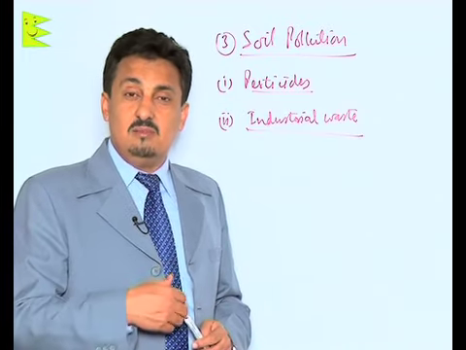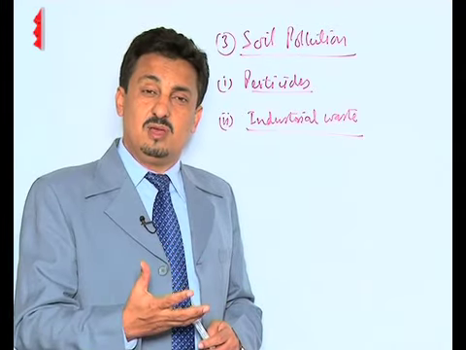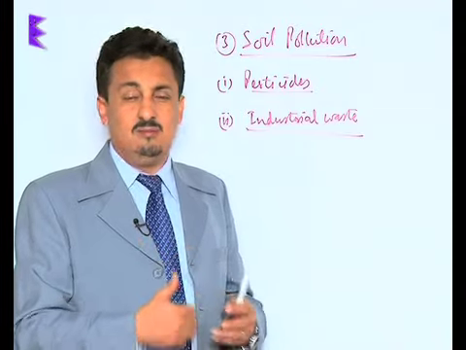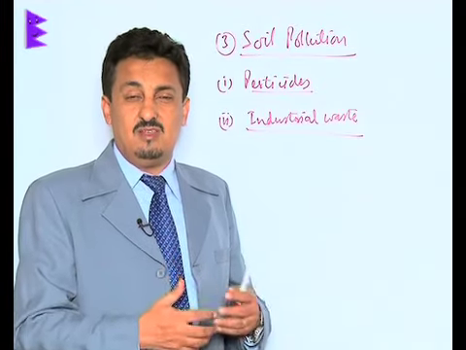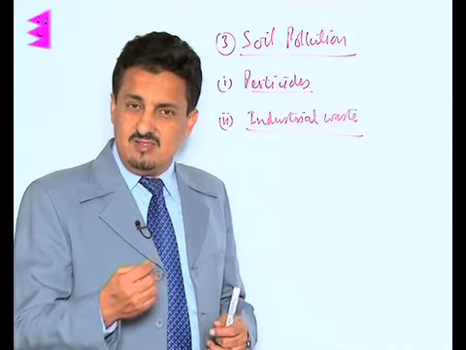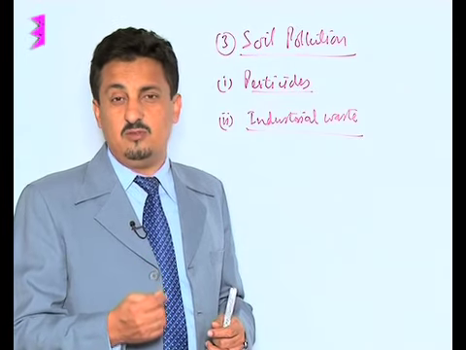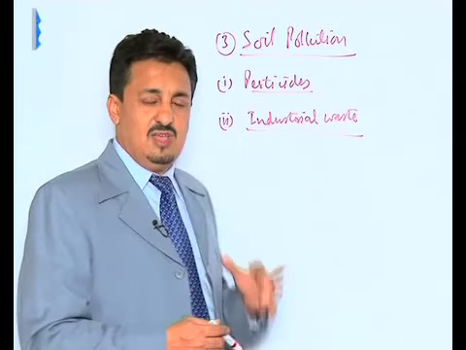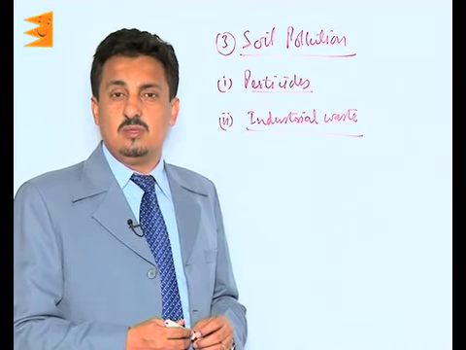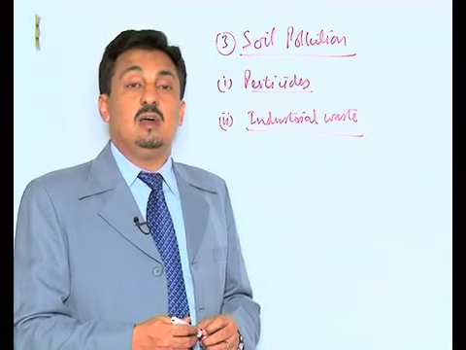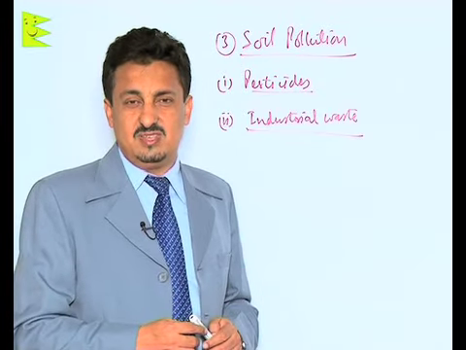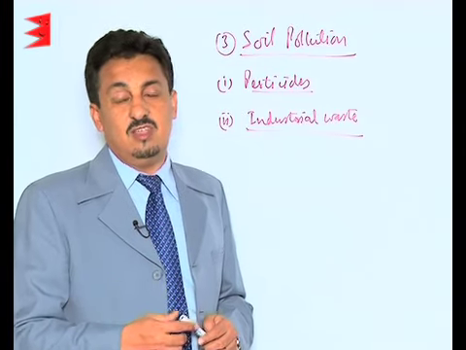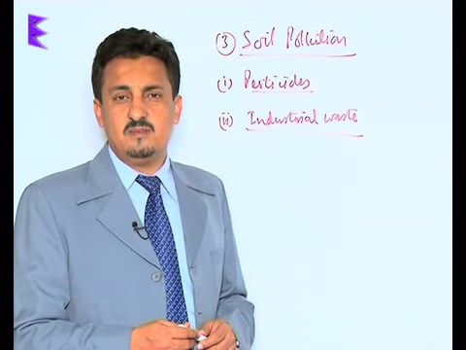It also includes the release of many harmful metals, like arsenic poisoning, lead poisoning, mercury poisoning, whose content is increasing in the soils day by day, making it unfit for agricultural purposes. So these are the two major sources. We need to tackle this problem very seriously. Otherwise, not only does crop production get affected, but the moment these substances get into the food chain, they cause serious medical problems to human beings.